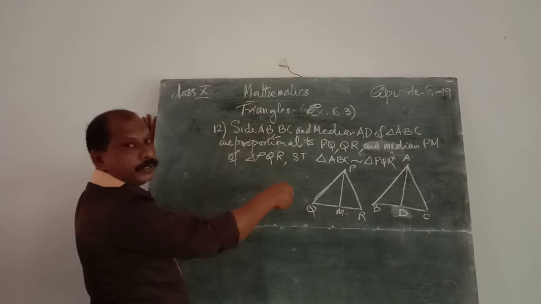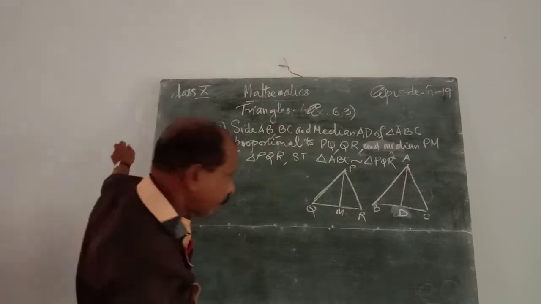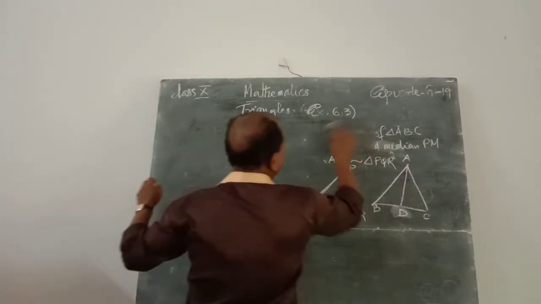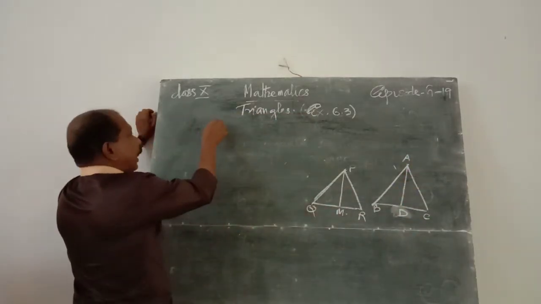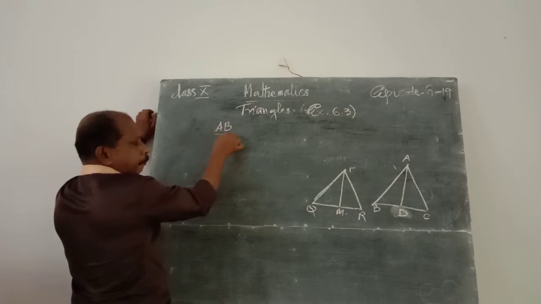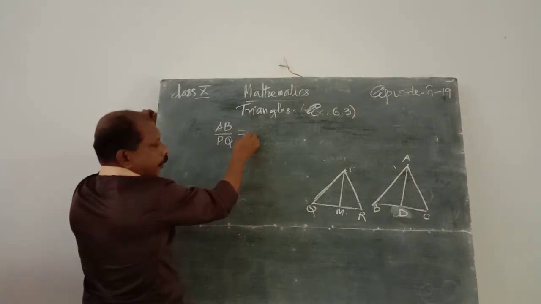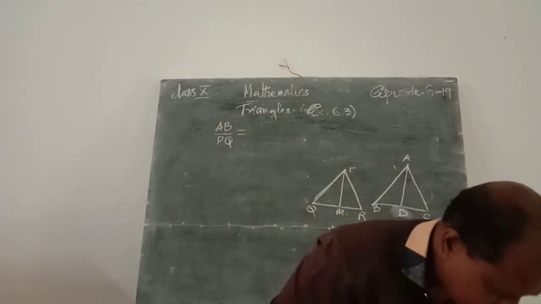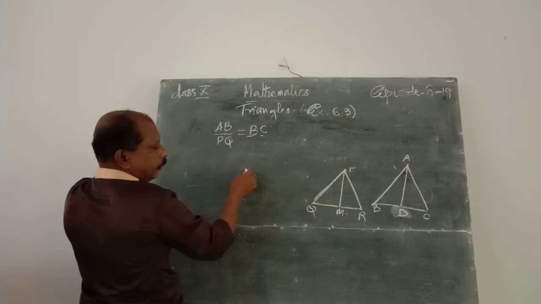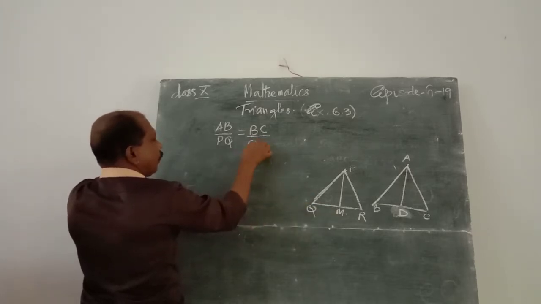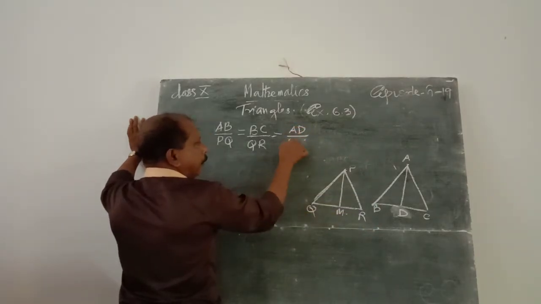AB is the first side, and the corresponding side is PQ. That means, given that AB by PQ is equal to BC by QR is equal to AD by PM.